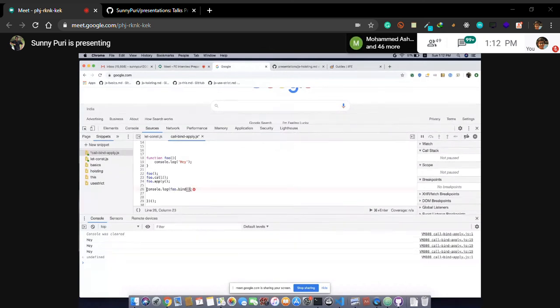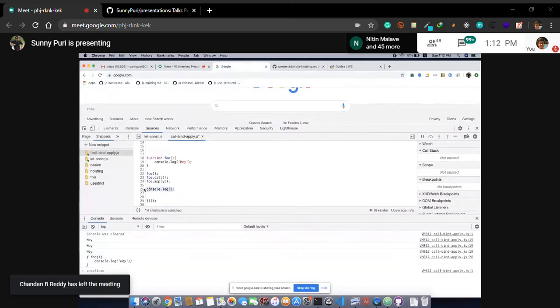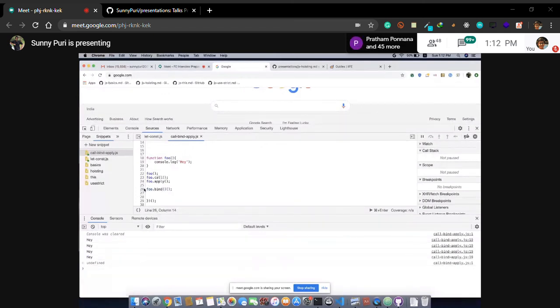Yes, you can say that, but the real thing is it is returning a function. So how can we execute it? We can execute it by adding extra parentheses. Basically it's returning a function. Till this it is clear?